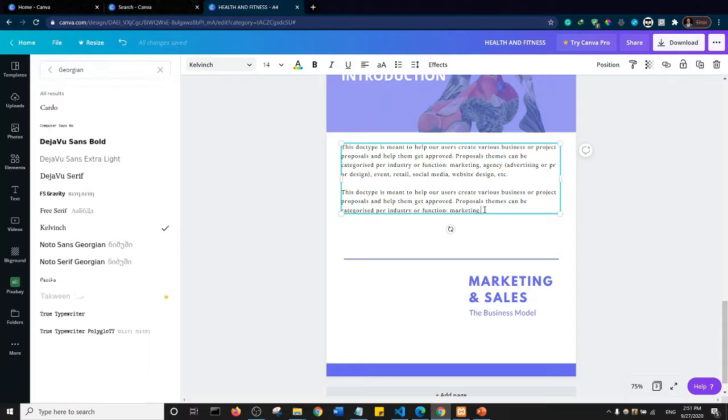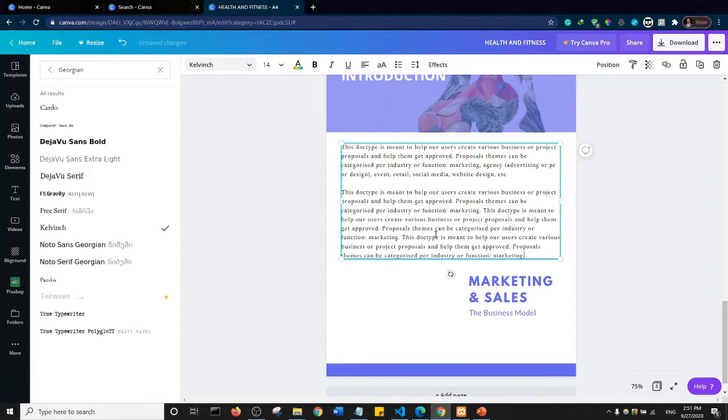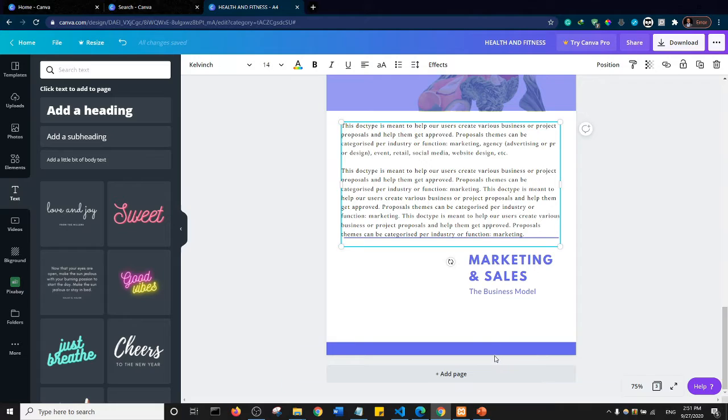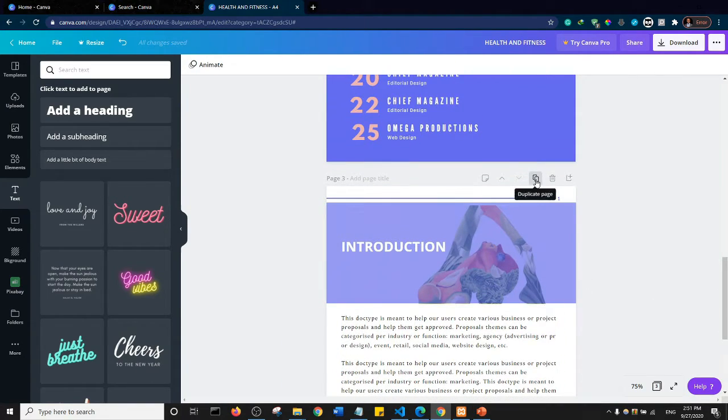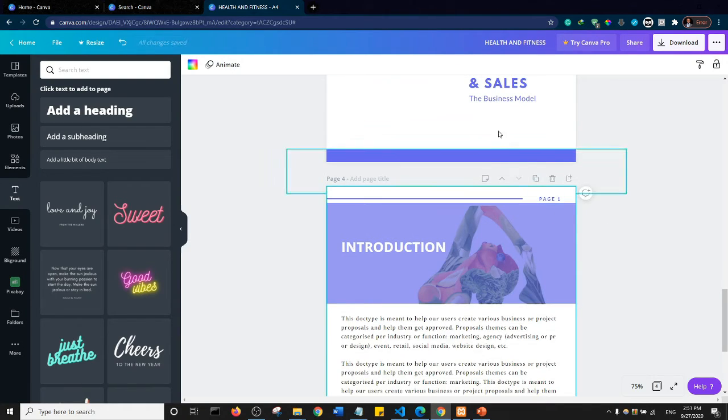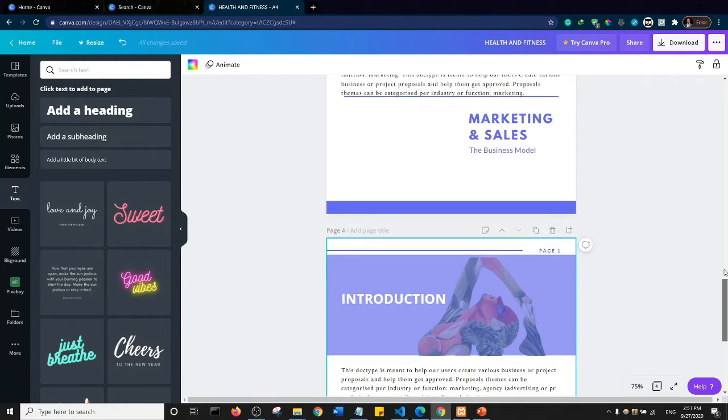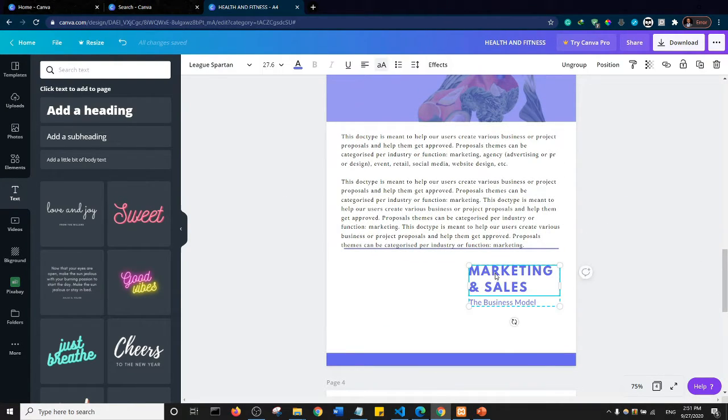And maybe what I'll do next is I'll just replicate some of the text. So I'll say Control C and I'll do Control V and I'll give space, Control V, and I'll come down. So I don't need this text here, but I may need it in the upcoming sections. So what I will do is I maybe will just duplicate this area first before I delete it. So I'll duplicate this page and I can go ahead and delete this text. Okay, so I'll come here and delete this stuff I don't need.